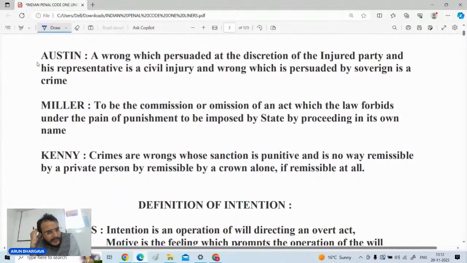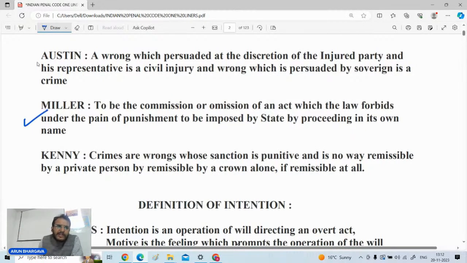You can take a screenshot of this particular slide, so that whenever you are revising the IPC, you may understand which eminent jurist has given which definition. Austin has defined that a wrong which is pursued at the discretion of the injured party and his representative is a civil injury, and a wrong which is pursued by the sovereign is called a crime.